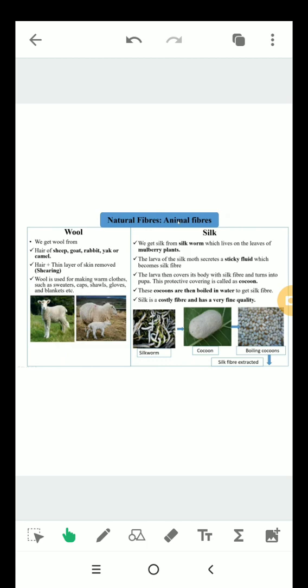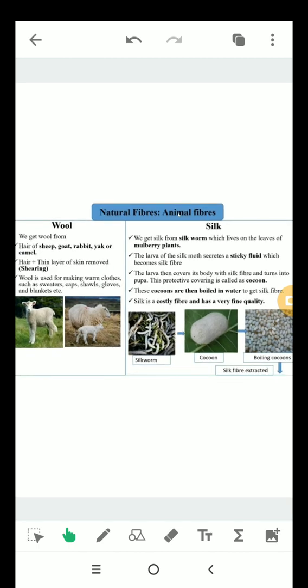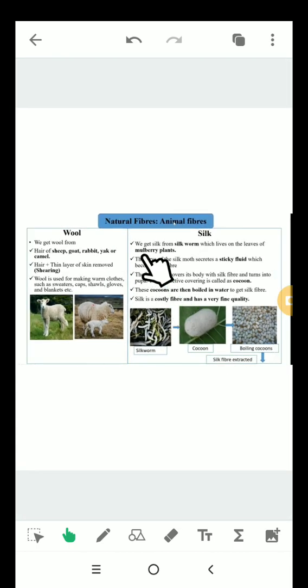Now we talk about silk. We get silk from silkworm, which lives on the leaves of mulberry plants. The larva of the silk moth secretes a sticky fluid which becomes silk fiber.